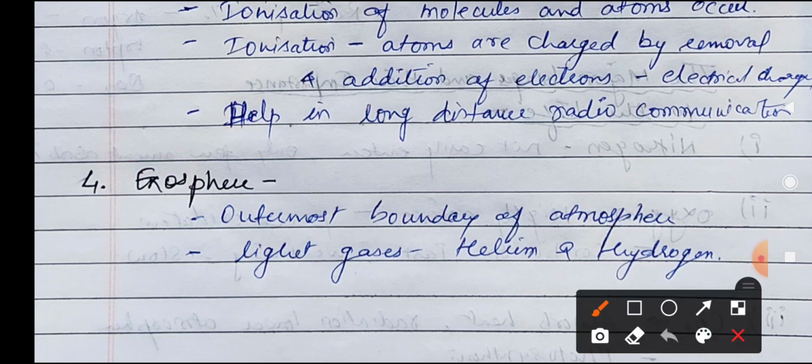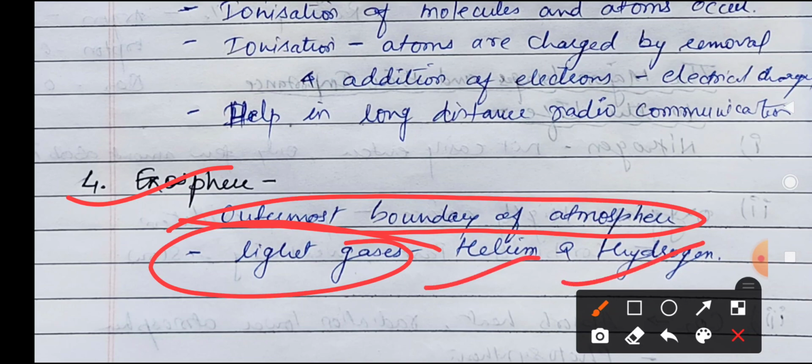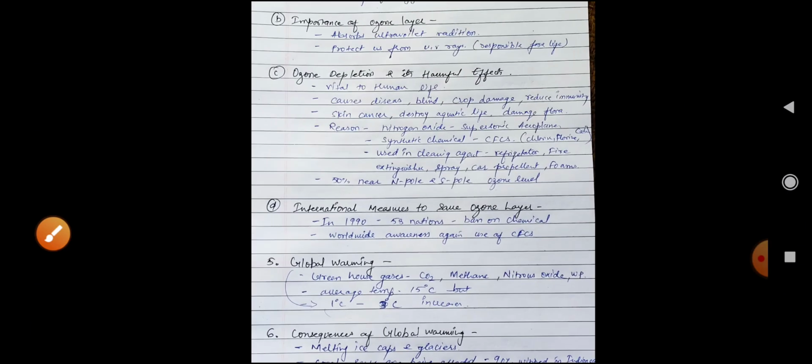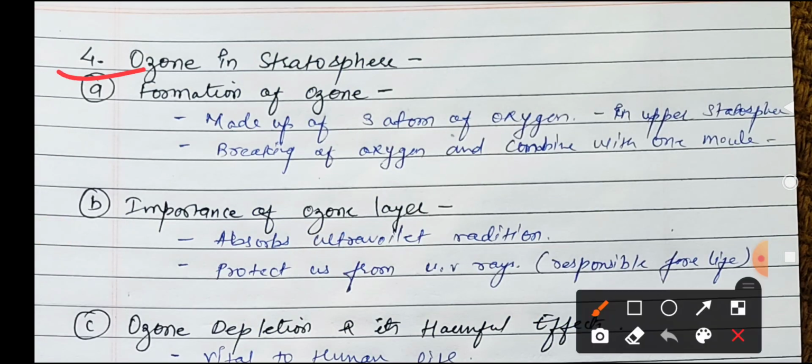The next one and the last one is the exosphere, which is the outermost boundary of the atmosphere, in which light gases are there, like helium and hydrogen. That's why these are light gases, that's why it is in the very upper part, but it is still attracted to the atmosphere or the earth. Next one is the ozone, which is part of the stratosphere, which I already explained to you.